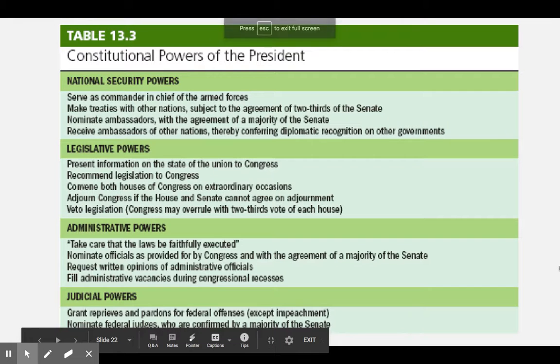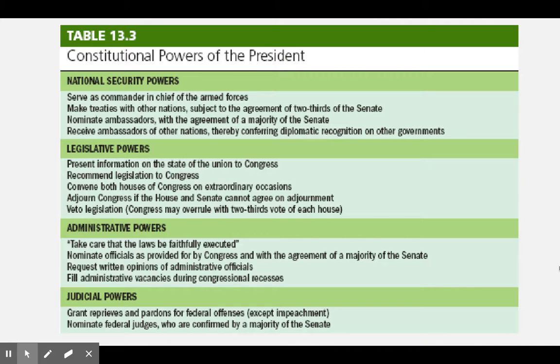Okay, in this video, we're going to talk about powers of the president and checks on the presidency. So this is a table with constitutional powers of the president. These would be formal powers of the president. So serving as commander in chief, making treaties with other nations, presenting that State of the Union address, recommending legislation to Congress, making sure that the laws are executed, nominating federal judges, and so on. So these would be examples of those formal powers of the president.